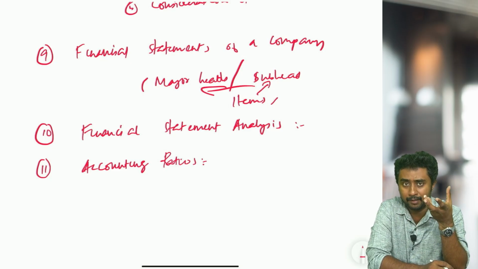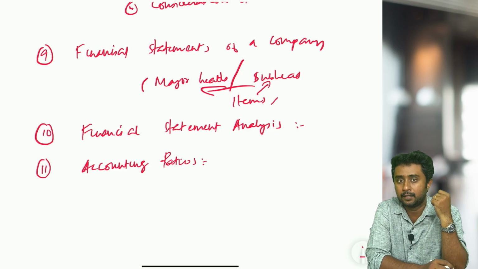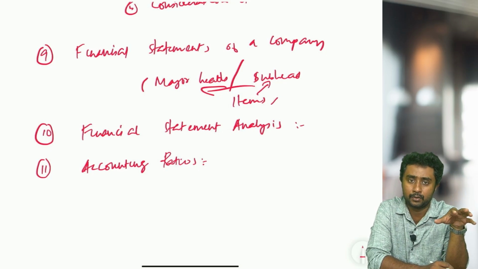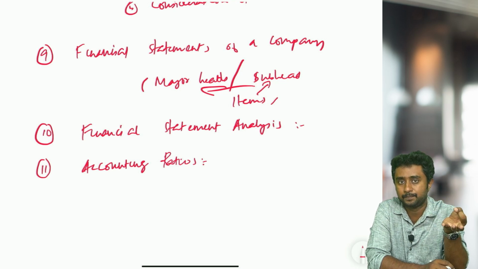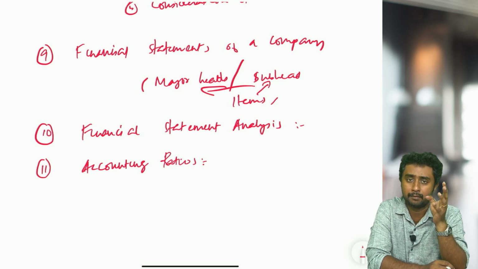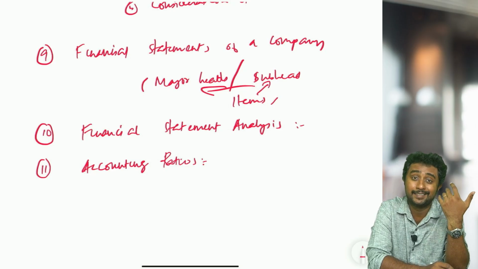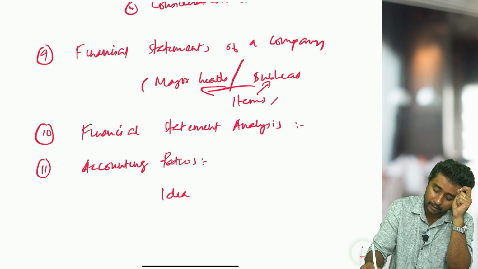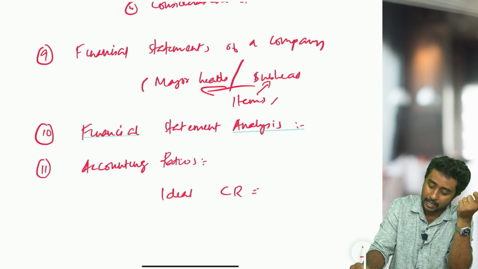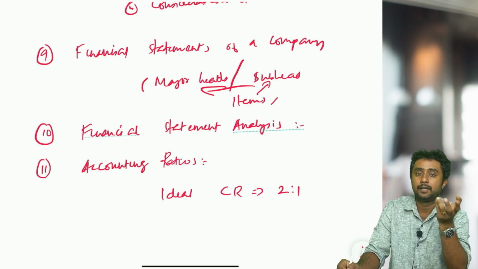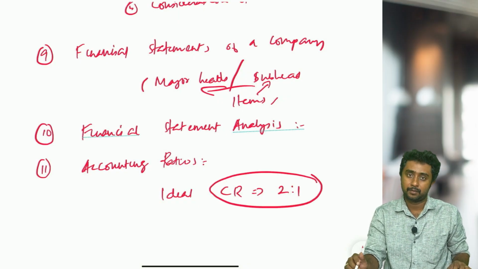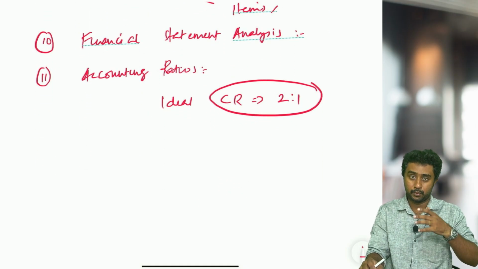So in the theory part, we discuss what an accounting ratio is, what the importance is, and what the limitations of ratios are. All these kinds of theories should be covered. Then, which are the classifications of ratios? Liquidity, solvency, activity or turnover, and profitability ratios are the classifications. What are the other names of ratios? You need to know. There are some ideal ratios in each category. Say for example, for current ratio, the ideal ratio is 2:1. Similarly, other ratios also have some ideal or proper ratios. These you should know.